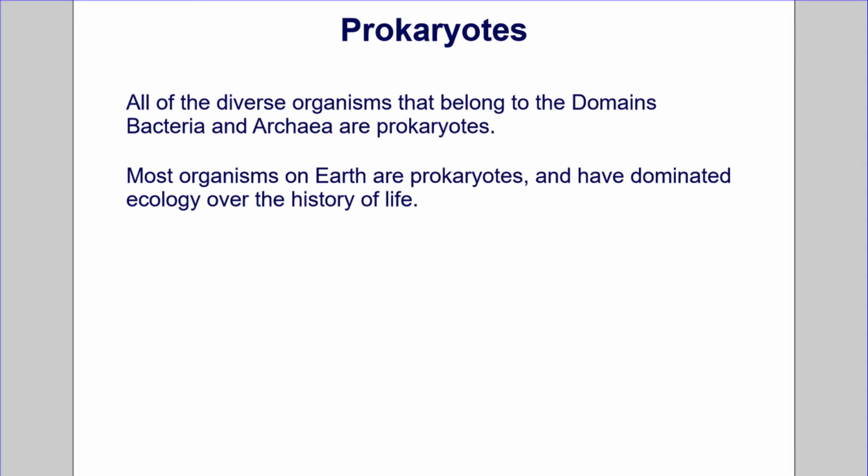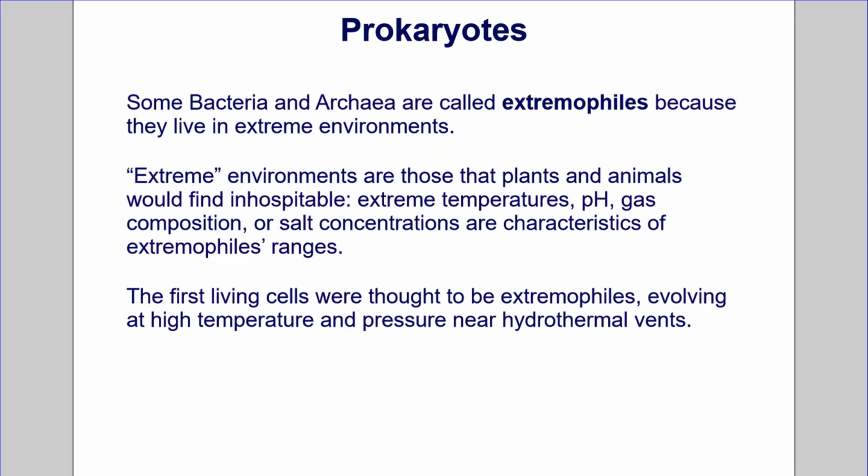All the diverse organisms that belong to the domains bacteria and archaea are prokaryotes. Most organisms on Earth are prokaryotes and have dominated ecology over the history of life. Some bacteria and archaea are called extremophiles because they live in extreme environments. Extreme environments are those that plants and animals would find inhospitable. Extreme temperatures, pH, gas composition, or salt concentrations are characteristics of extremophiles' ranges.